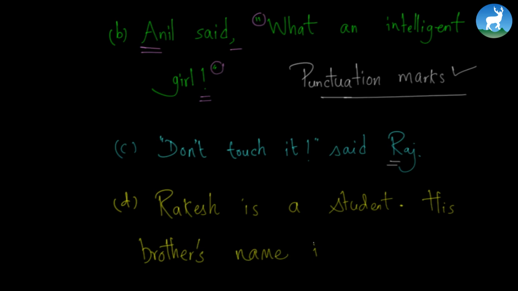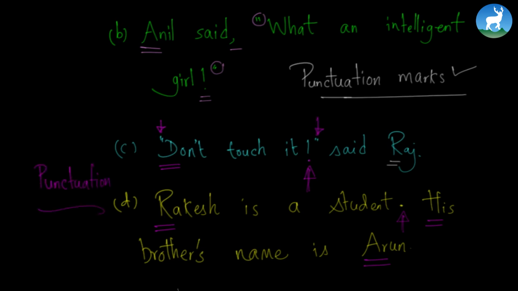His brother's name is Arun. So as you can see, the R is capitalized, H is capitalized, the A is capitalized, and a full stop is added here. The D is capitalized, the R is capitalized, an exclamation mark is added here. So even quotes are added. So this is what we know as punctuation.